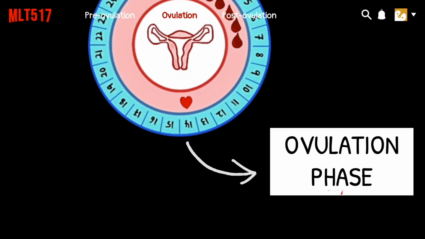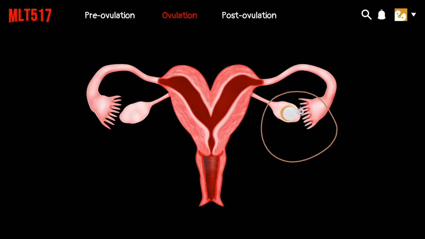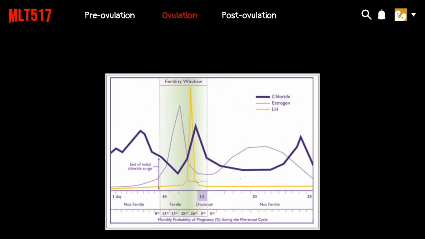Ovulation phase occurs on day 14, which is the middle of menstrual cycle that divides the follicular phase and luteal phase in ovarian cycle. Graafian follicle bursts and releases the secondary oocyte from the ovary, which is then collected by the fallopian tube to be fertilized if sperms are present. Ovulation or follicle rupture takes place 28 to 36 hours after the onset of the LH surge and 10 to 12 hours after LH reaches its peak.